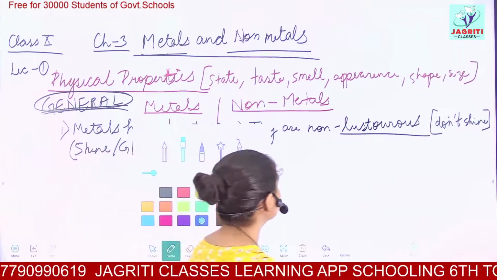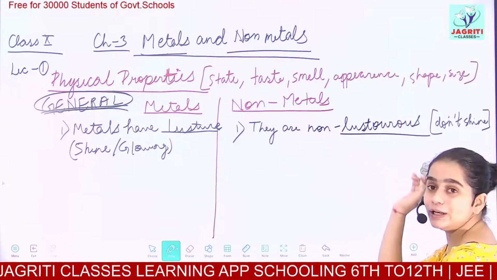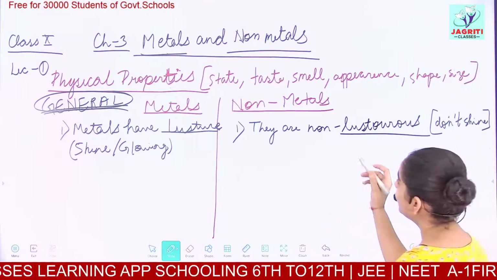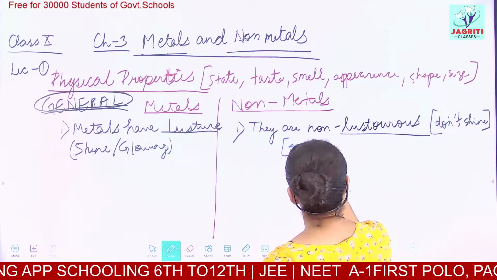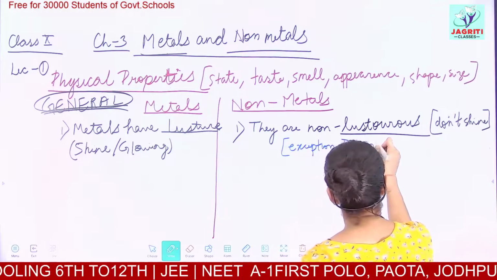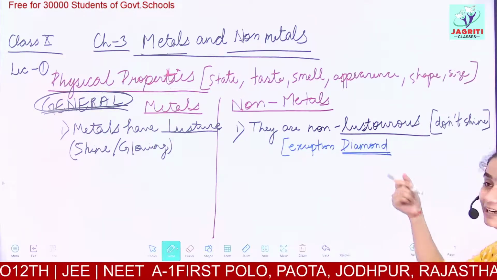I wrote that non-metals are non-lustrous, they do not have a shiny surface, their surface is dull. But for the exception, diamond is a non-metal. We keep diamond in the category of non-metals, but diamond is shiny.